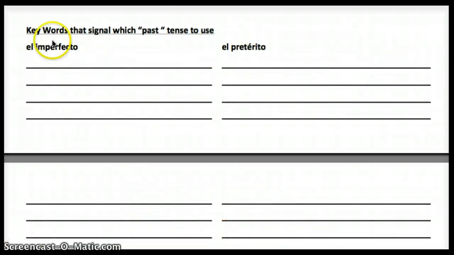All right, so keywords that signal which past tense to use. You've got keywords for your imperfect and keywords for your preterite. And there's a whole lot of space here, so many words you could put on the line. If you don't know what these words mean, you need to go back and write what they mean as well. But let me pull up the imperfect list first. You'll want to probably pause the video on this screen and write these down.